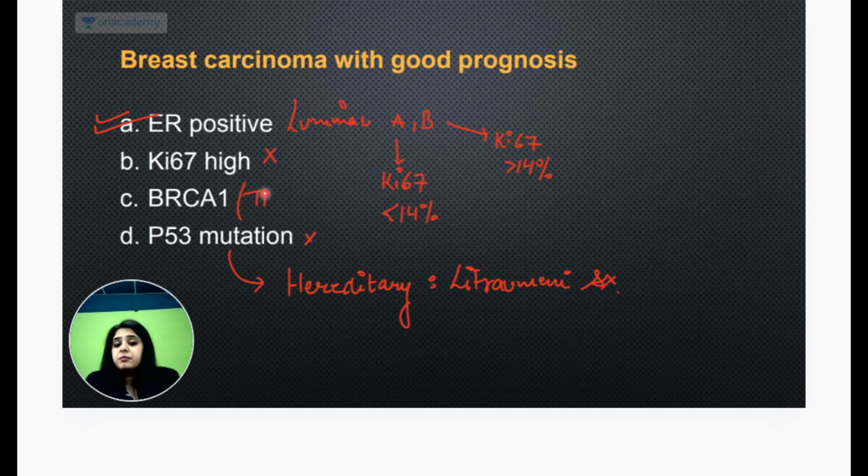BRCA1 is associated with triple negative breast cancer. That is of course a very, very bad breast cancer. So the only one with the good prognosis that I could think of was ER positive. Clear cut answer, always expected. A question comes on luminal and all of these, one had to come. So it was again an expected topic on the whole.